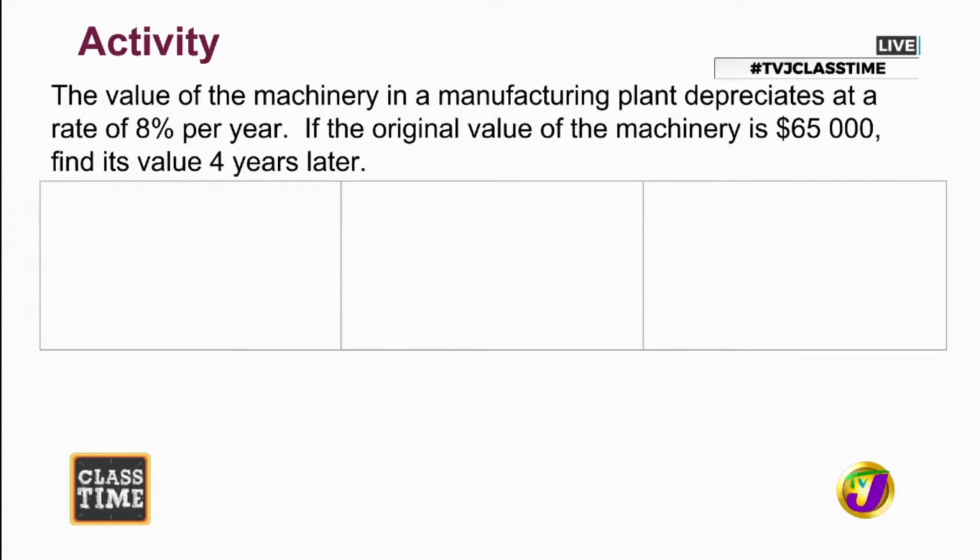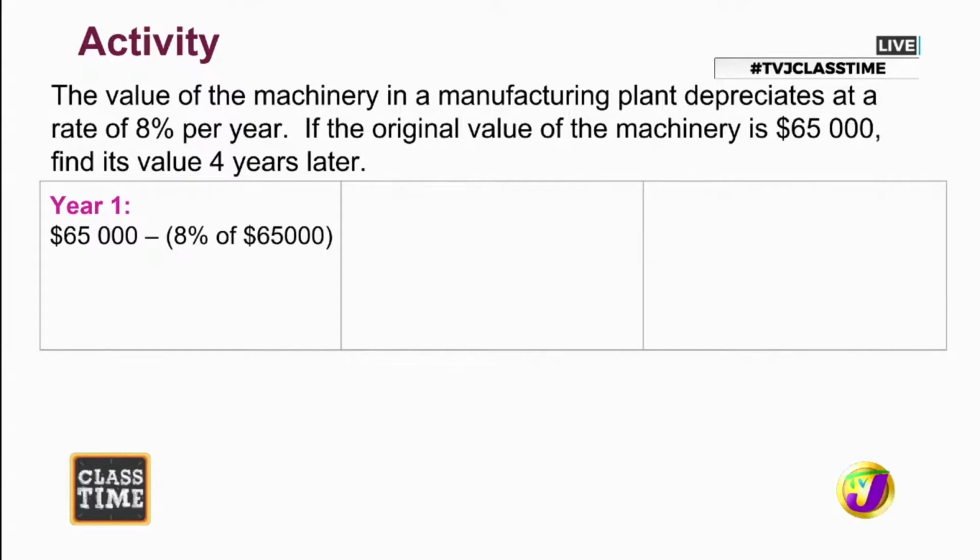For year one, when we talk about depreciation, the item, in this case the machinery, would be losing value. According to the question, it's losing 8% of its value each year.